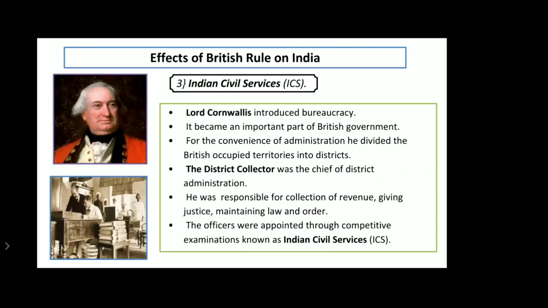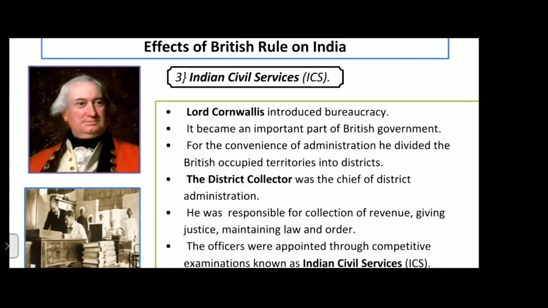Okay, so the Indian civil services. Lord Cornwallis introduced bureaucracy. It became an important part of the British government. So you can see his photo over here, Lord Cornwallis.